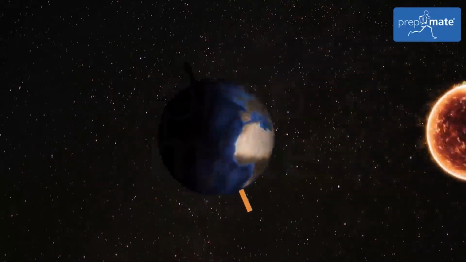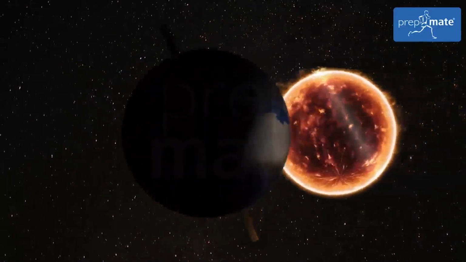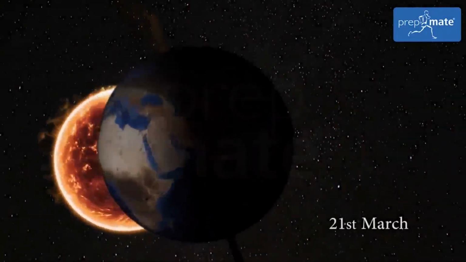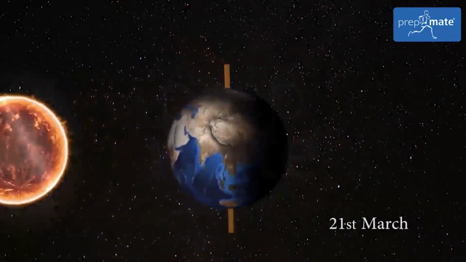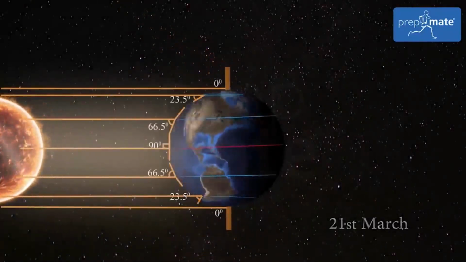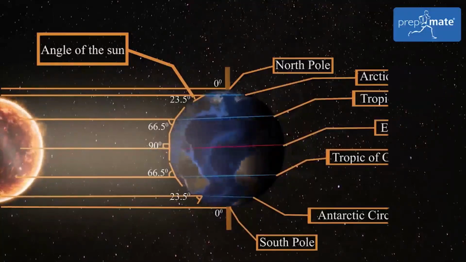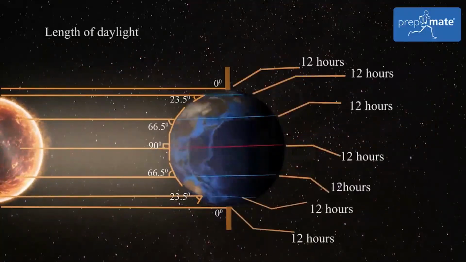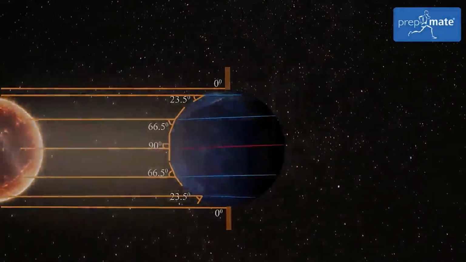During the summers in Southern Hemisphere, there is 6 months of daylight over South Pole and there is complete darkness over the North Pole. After 22nd December, the Sun's rays start shifting back towards equator. On 21st March, the Sun is overhead equator. Thus, direct rays are again over equator, making both day and night of 12 hours on all the regions of the Earth. This is known as vernal equinox.